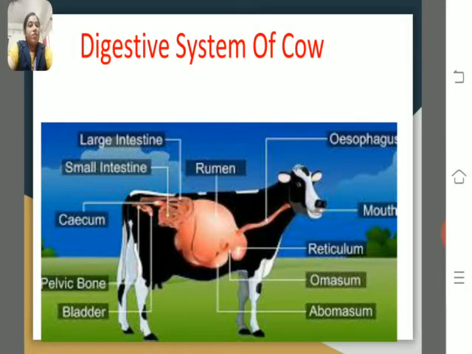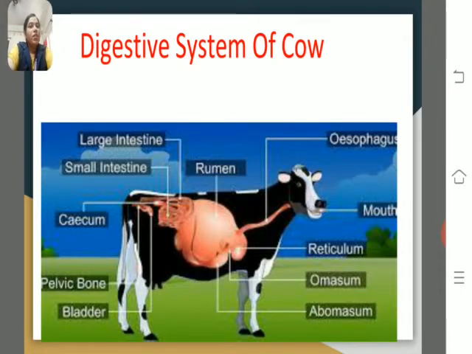That cud reaches into the mouth again and they chew the food again and again. That process is known as rumination. Animals that do this process are called ruminants. After that this cud reaches the omasum. From the omasum it reaches the abomasum. From the abomasum it reaches directly into the small intestine.